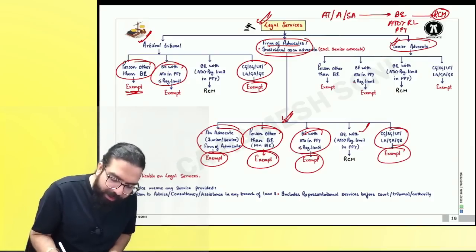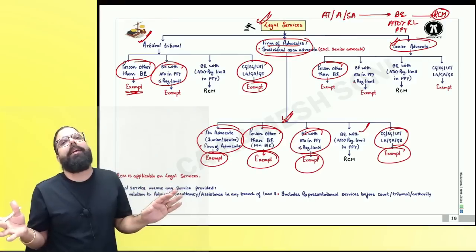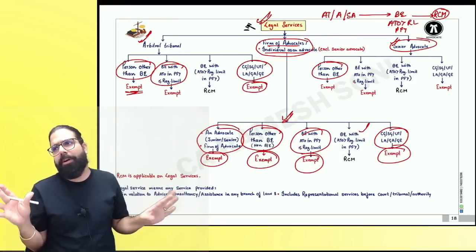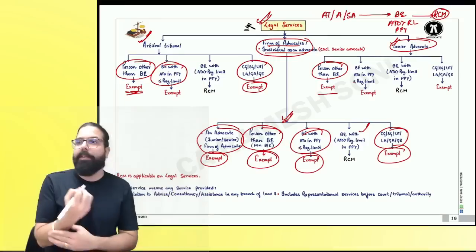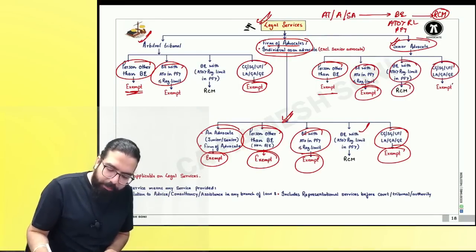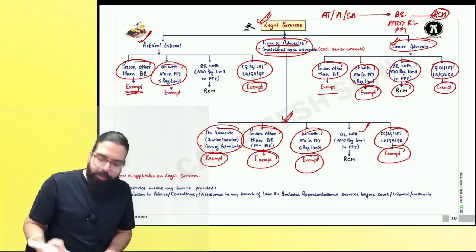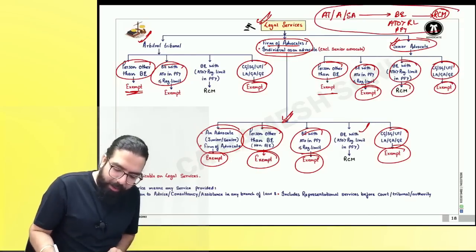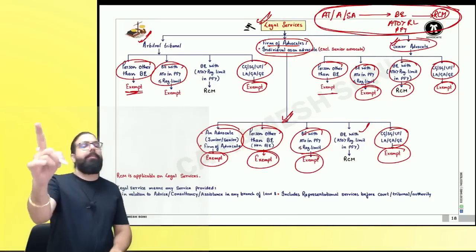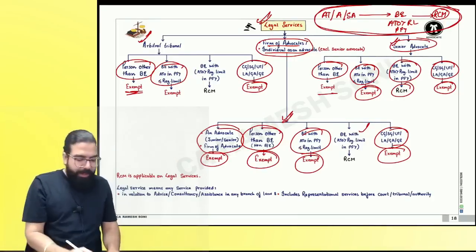Now, senior advocate giving services to a person other than business entity: you took senior advocate's service. Will you pay GST under RCM? Government told grapes are sour. We'll leave it. Exempt. Can I go ahead, everyone? Small business entity, exempt. Business entity which is big, RCM. Advocate services to government will always be exempt. So this is under RCM. All other things are under exemption. Are we clear, everyone? And always remember legal services when they are given by whom?